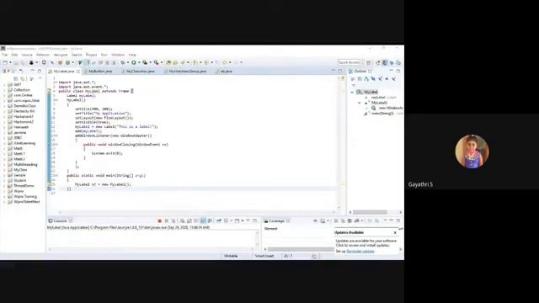See, if I comment the line set layout, flow layout, and check, what will happen? Some alignment is missing, right?